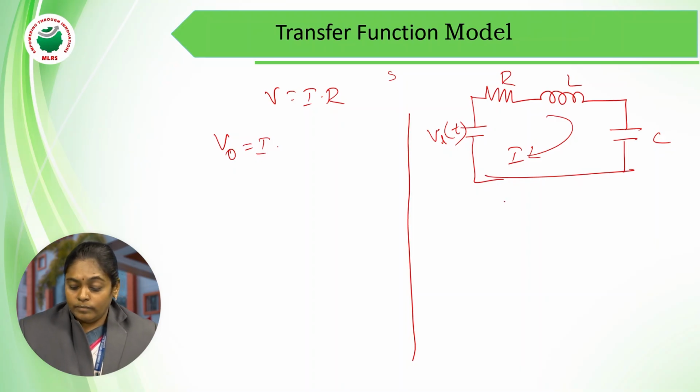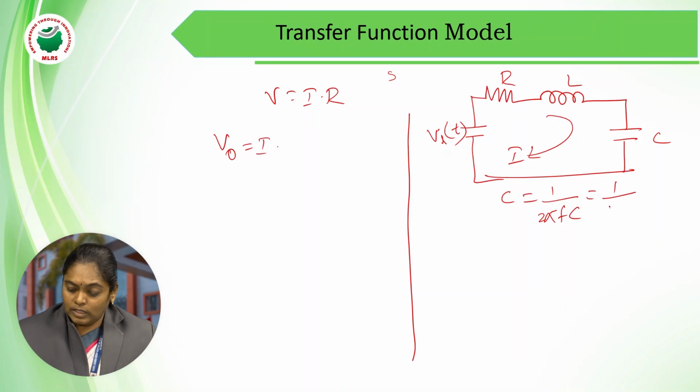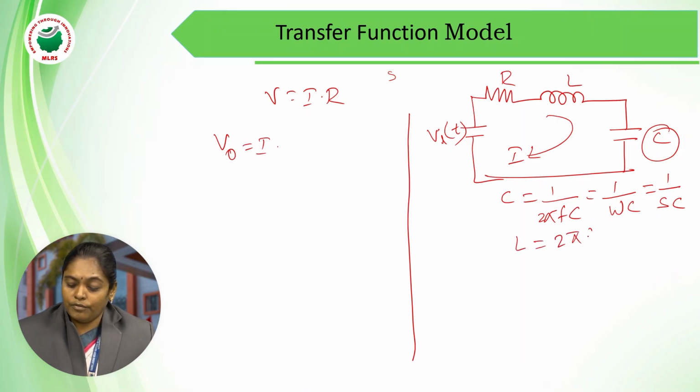So here capacitive reactance is nothing but 1 by 2 pi fC, which is nothing but 1 by omega C. This can be written as 1 by sC in the Laplace domain. So here, instead of C, I need to replace it with 1 by sC. Similarly, inductive reactance is 2 pi f into L, which is nothing but omega L. This is nothing but sL.